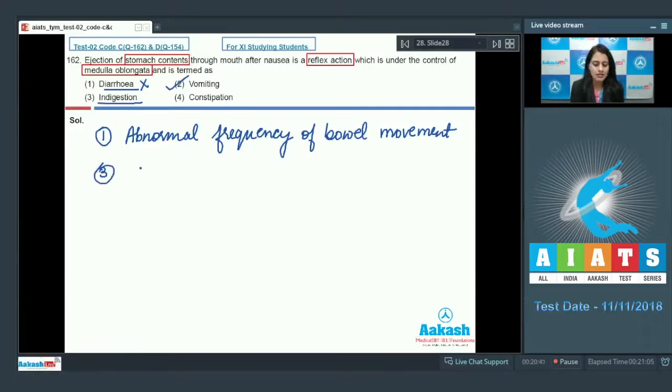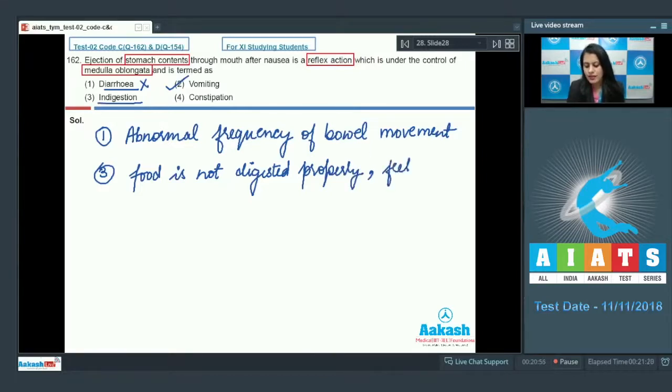And indigestion occurs when food is not digested properly, leading to a feeling of fullness. So this is an incorrect option.